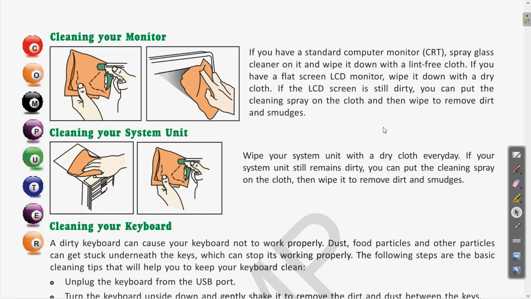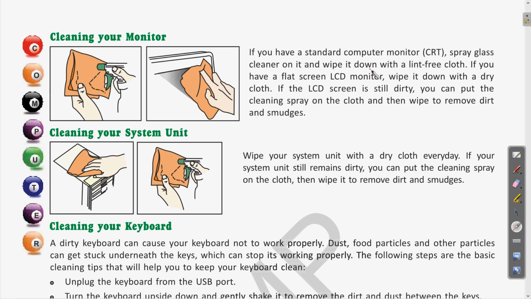Now, cleaning the monitor. If we have a standard computer screen, that is a CRT screen, spray glass cleaner on it and wipe it down with a thin lint free cloth. Clear? In the case of CRT, there are some spray cleaners, so you can spray on the screen and wipe it with a cloth which is lint free. Lint free means some of the clothes have small hair like particles above the cloth's surface.